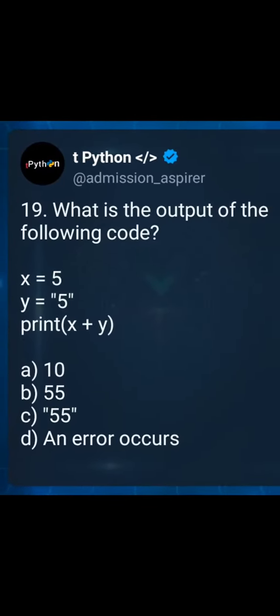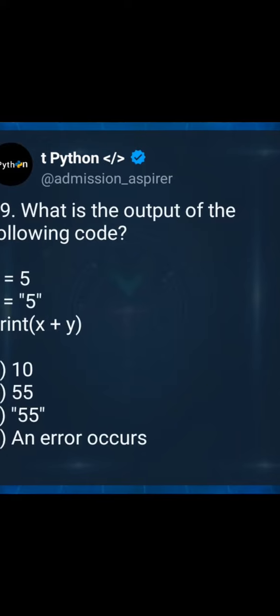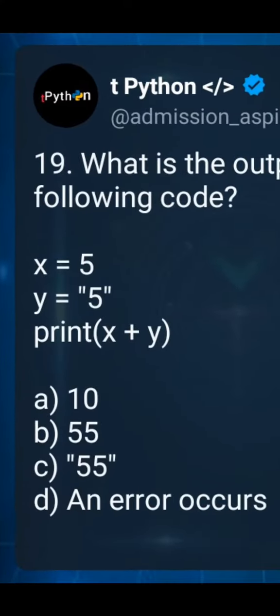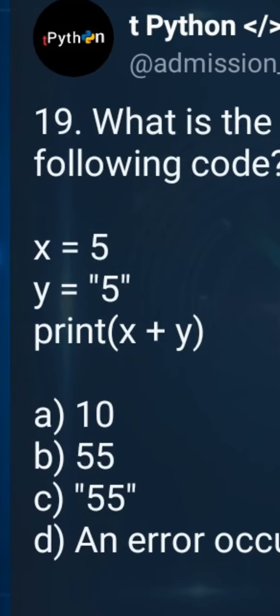In this question, it asks what is the output of the code. The first line is an assignment statement where 5 is assigned to x, and the second line is another assignment statement where the string 5 is assigned to y. Note that the first 5 and the second 5 are entirely different things in Python programming.